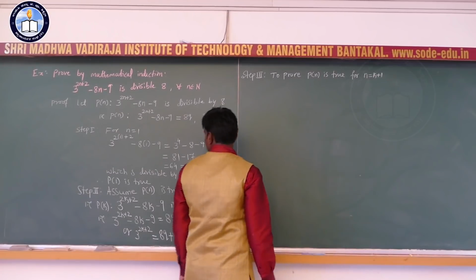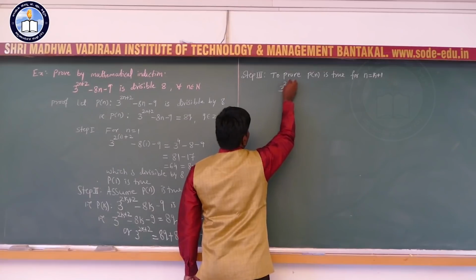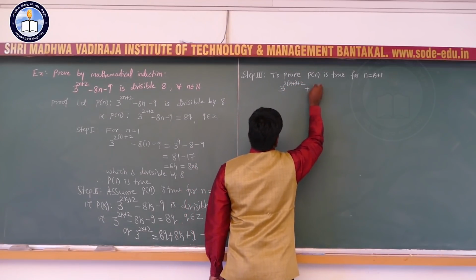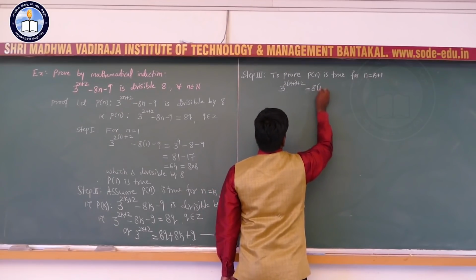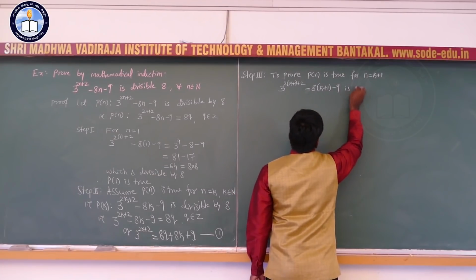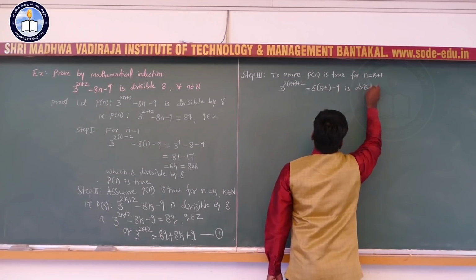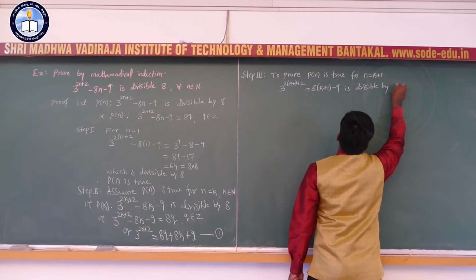So that is 3 to the power 2 into k plus 1 plus 2, minus 8 into k plus 1 minus 9 is divisible by 8. We are going to prove this one is divisible by 8.